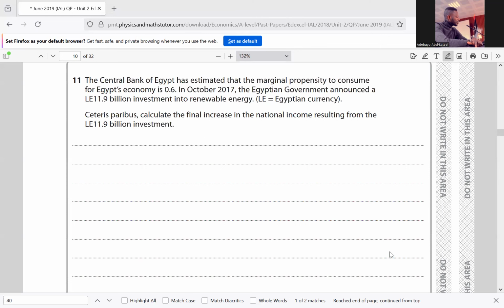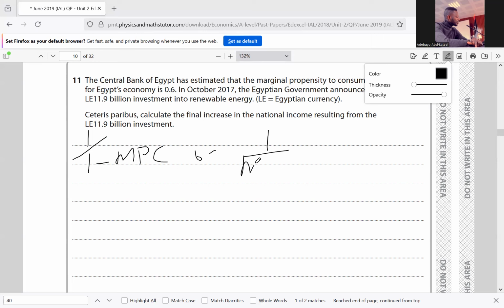For the multiplier here, the formula is 1 over 1 minus MPC, which is marginal propensity to consume, or 1 over MPW. So here we have our 1 minus MPC to be our MPW, marginal propensity to withdraw, to be what? 1 minus 0.6, which is 0.4.